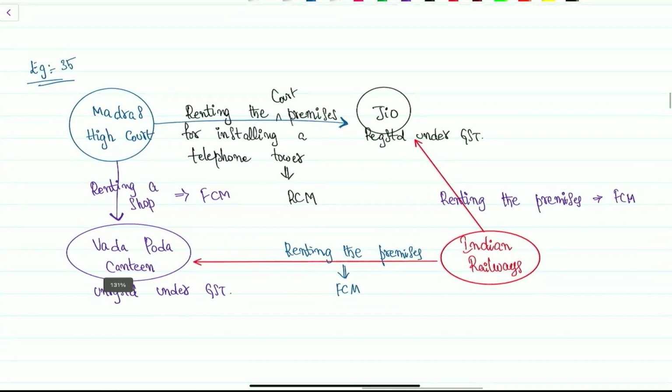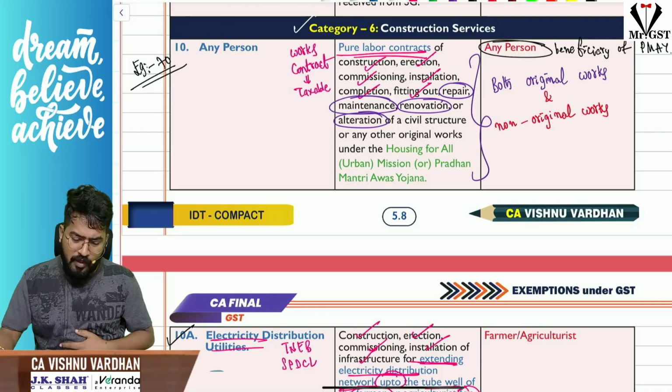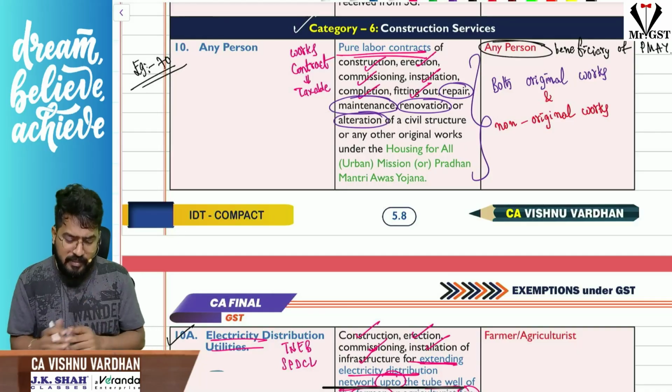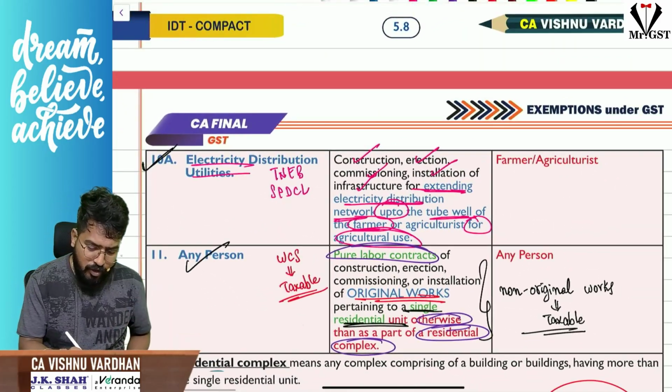This one also we have discussed all these things in RCM. Okay, so with this we are done with this government services. So if you see the next one, construction related services. Construction related services, there are 3 points actually. First, let us finish this fellow, the odd man out here.